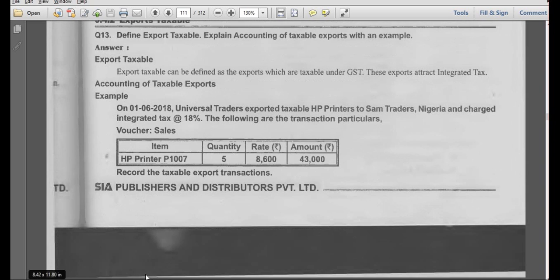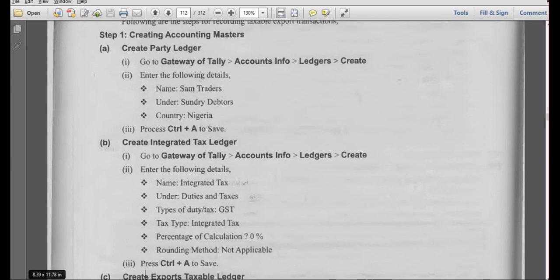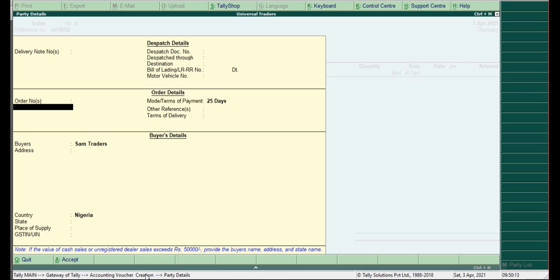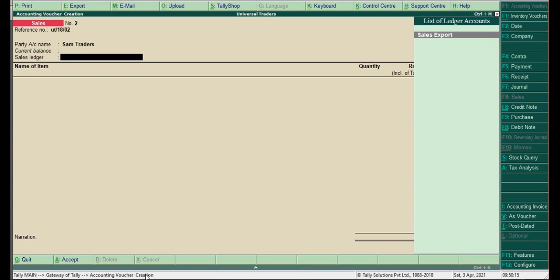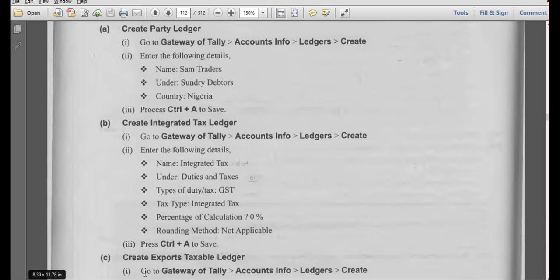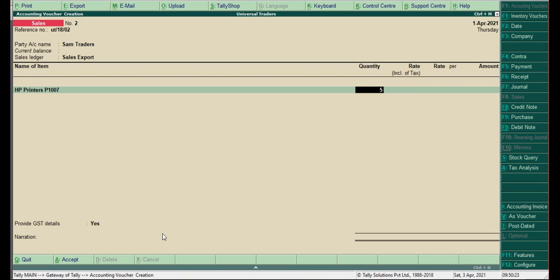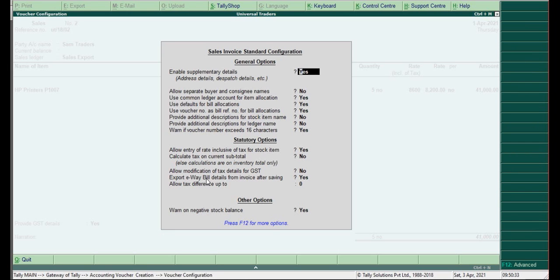Already we have created the sales taxable ledger. So it is taxable, so you have to create an IGST ledger, right? So what is that amount? HP printers, what is the quantity? 5, 8,600.